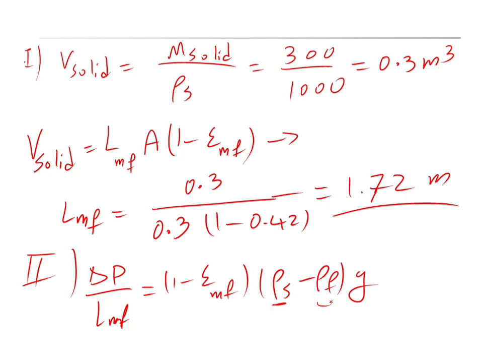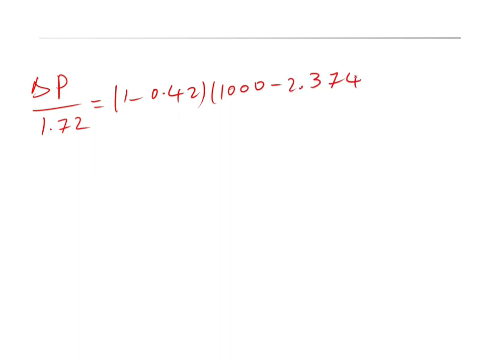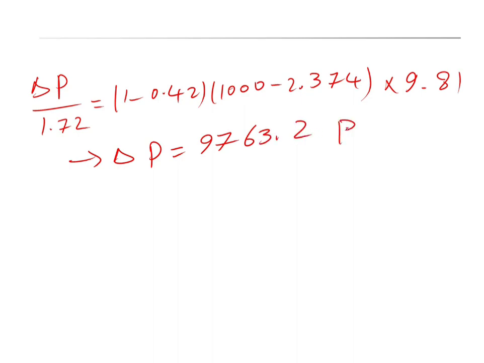Therefore you can write delta P over 1.72, that is L_MF, which has been calculated in section 1, equal to 1 minus 0.42, that is 1 minus porosity, times 1000, the density of the solid, minus 2.374, the density of the fluid, which is given in the question, times 9.81, which is the gravity. From here you can conclude that delta P is equal to 97632 Pascal. And that's the second part of the question.